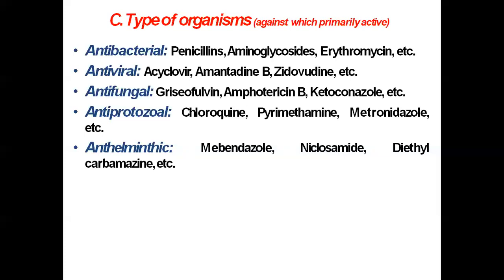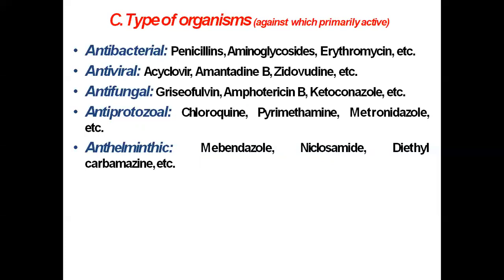Chloroquine is used in the treatment of malaria, which is caused by Plasmodium vivax and Plasmodium falciparum. Pyrimethamine is also an anti-malarial agent. Metronidazole is an anti-amoebic agent.